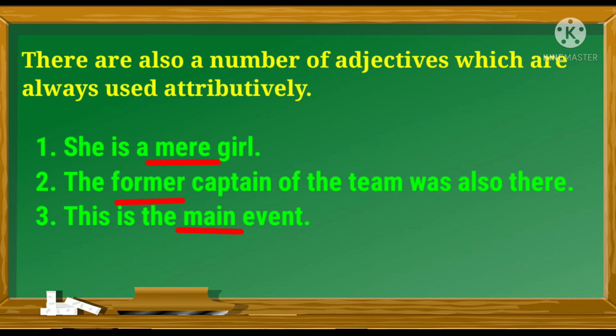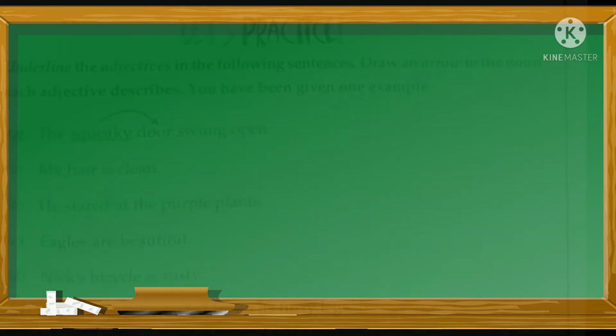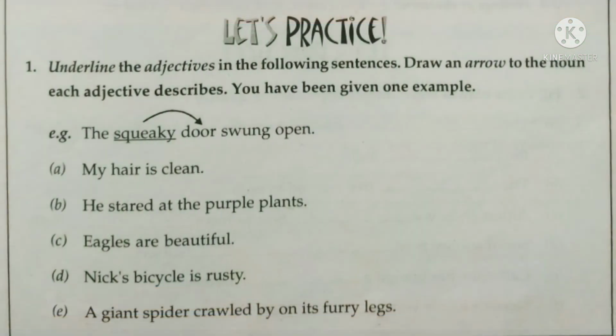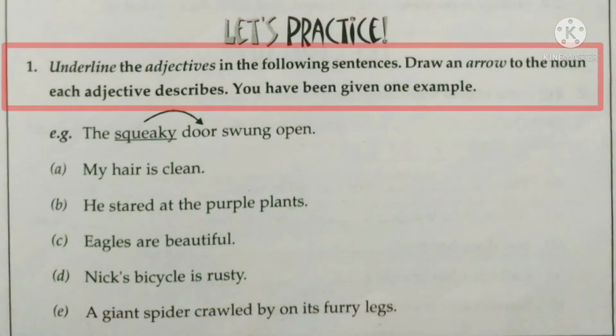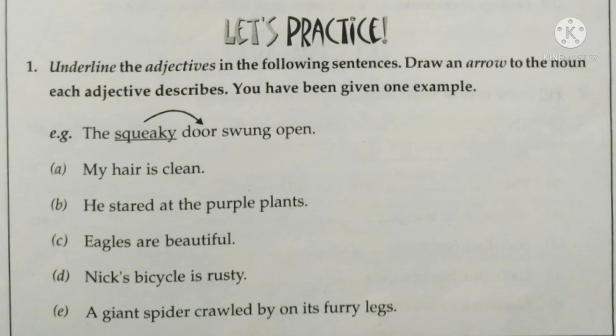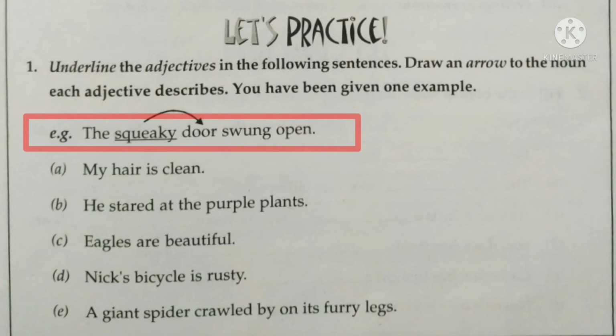So let's do one exercise to understand it in a better way. This is the exercise given in your book on page number 155. Here you have to underline the adjectives in the following sentences and draw an arrow to the noun each adjective describes. You have been given one example. Look at the example: The squeaky door swung open.